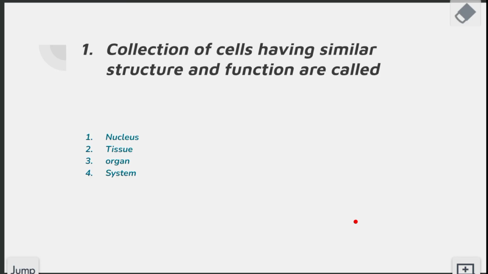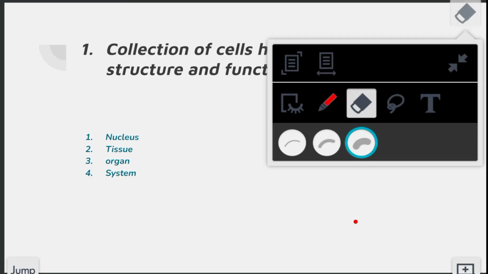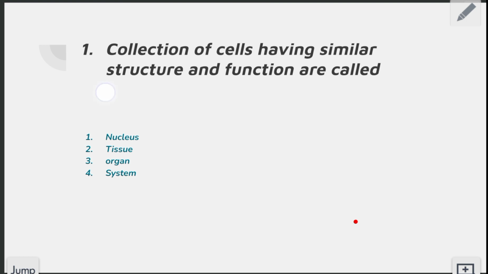The first MCQ which is given to us: collection of cells having similar structure and function. Here the question is asking, cells having similar structure and function are called what? So here the right answer of this question is tissue. Tissue contains a group of cells having similar structure and function. Right answer of this question is tissue.